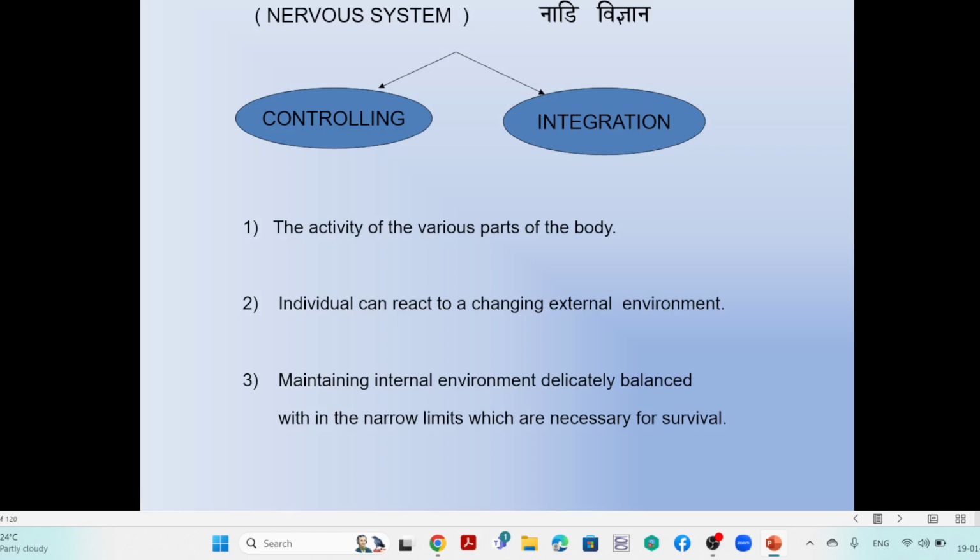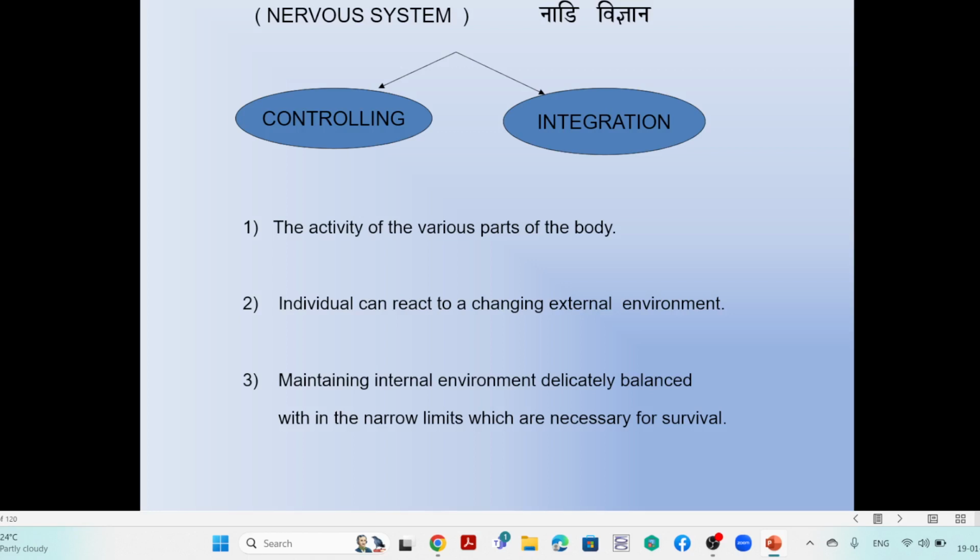It is called as individual can react to the changing external environment, and maintaining the internal environment that is delicately balanced within the narrow limits which are necessary for survival. Maintaining the internal environment means according to the external environment. So the internal environment is balancing.